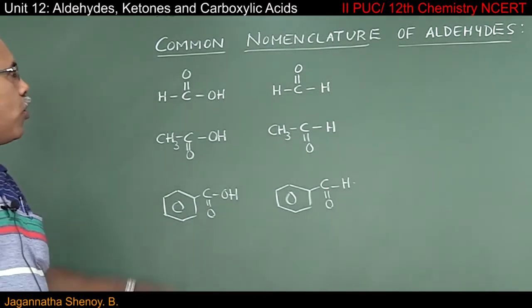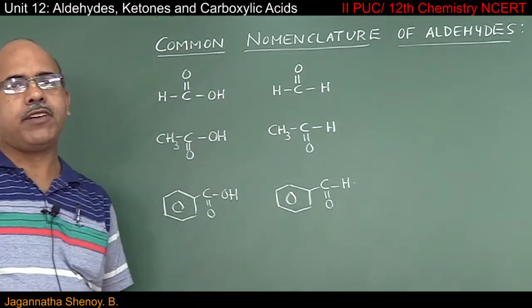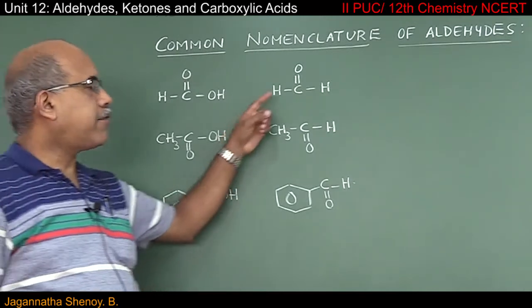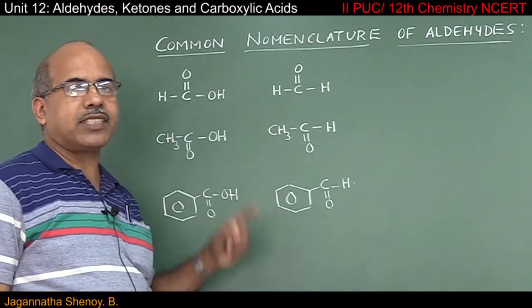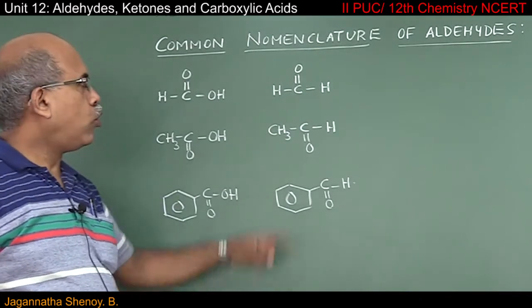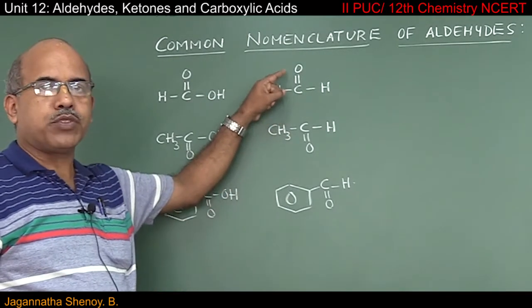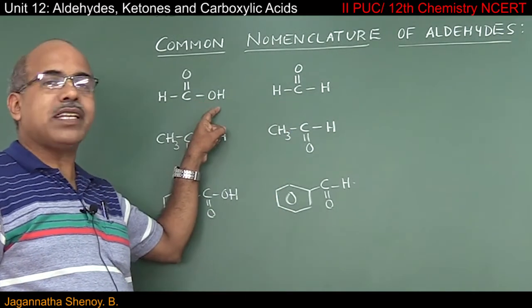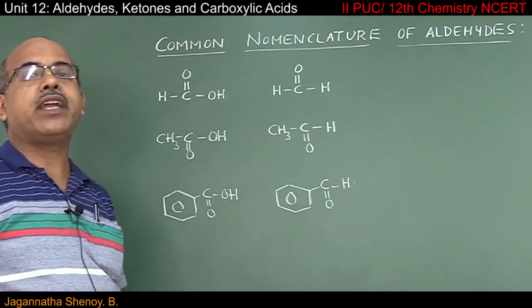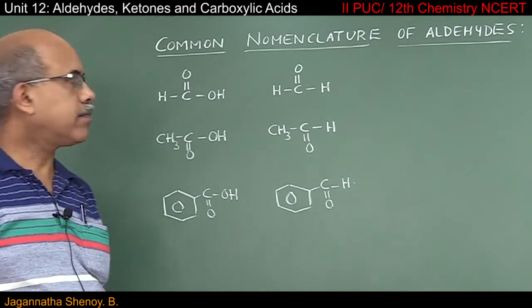We shall start from common nomenclature of aldehydes. I have written some of the commonly encountered aldehydes over here. To provide common names to these aldehydes, we have to consider the common names of the corresponding carboxylic acids.